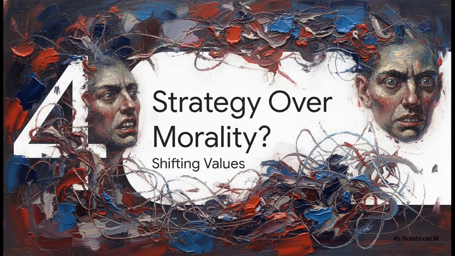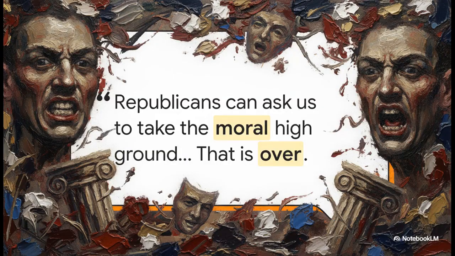All right, Section 4, Strategy over Morality, the Changing Democratic Playbook. This exact quote is pulled straight from a Democratic commentator to make the source's case. Republicans at this point can ask us to take the moral high ground. That is over. By highlighting this very specific footage, the argument isolates the exact rhetoric it's reacting to. It uses this moment to suggest the opposing party is actively and publicly abandoning its previous foundational values.